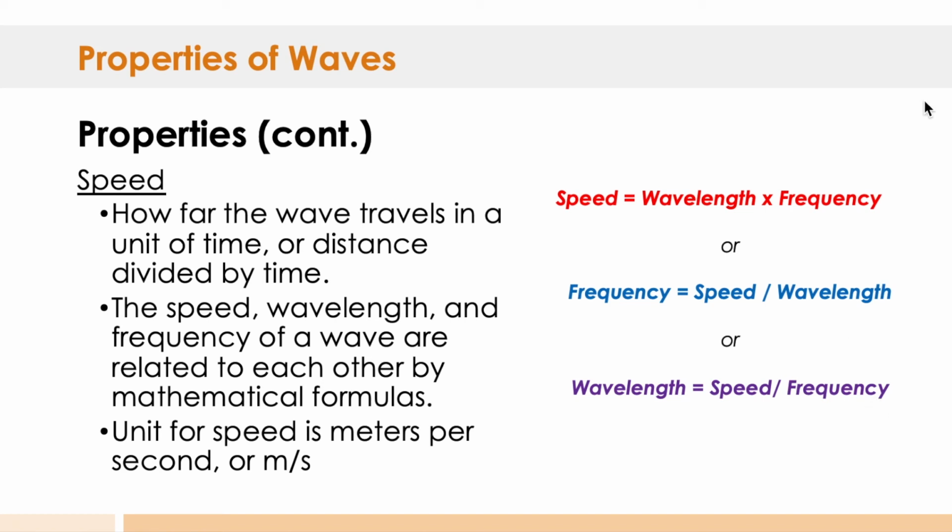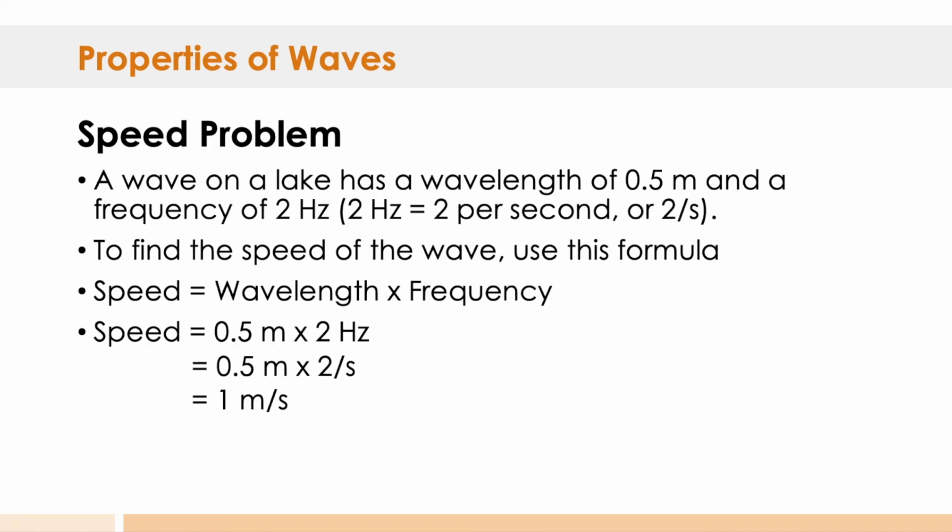This might seem a little bit confusing or like a lot, but if you remember in the past, we've done the triangles with the different equations there. And so you would have speed, or s, on the top of the triangle in that first position. And then you would have your line with your divided by symbol. And then in the left bottom corner, you would have frequency. And then you would have a multiplication symbol next to that with wavelength on that bottom right-hand corner of the triangle. So just use that same concept that we have utilized so far in this class.